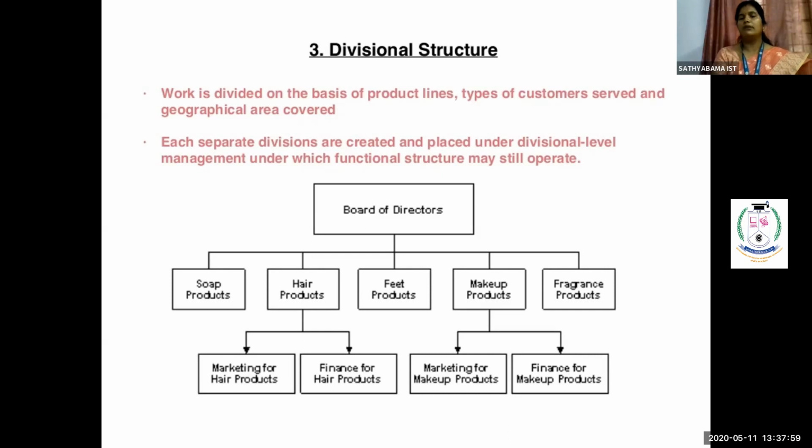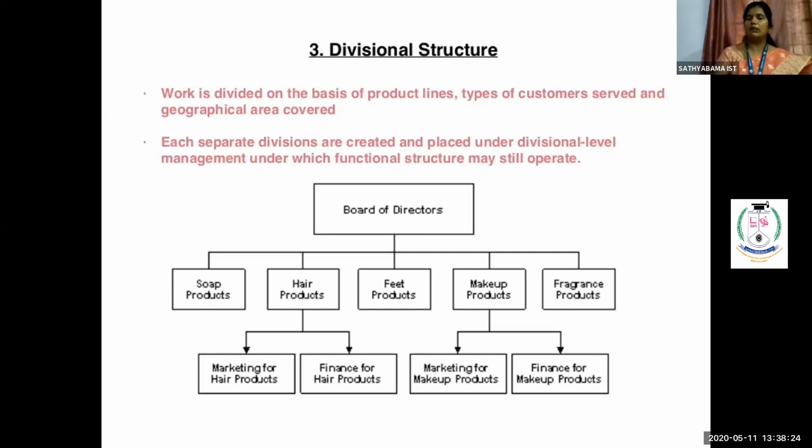So what happens is, the divisional structure represents that you first create your own product lines. And once we create the product lines separately, you have to provide various departmental heads for controlling the various product lines. For example, inside our chart I have taken, the board of directors has full control over all the product lines separately.